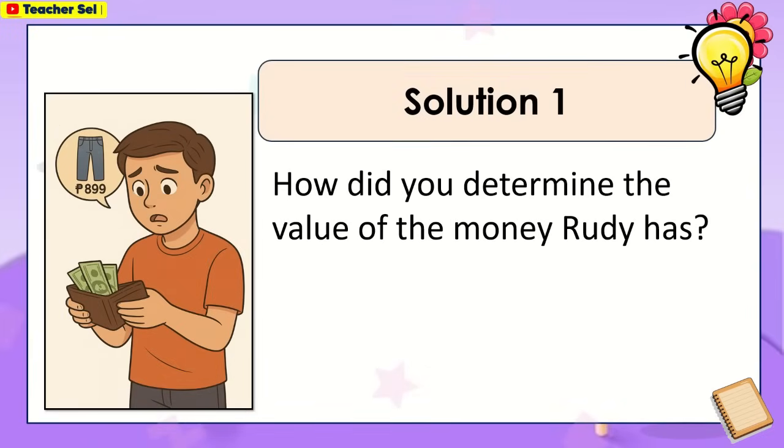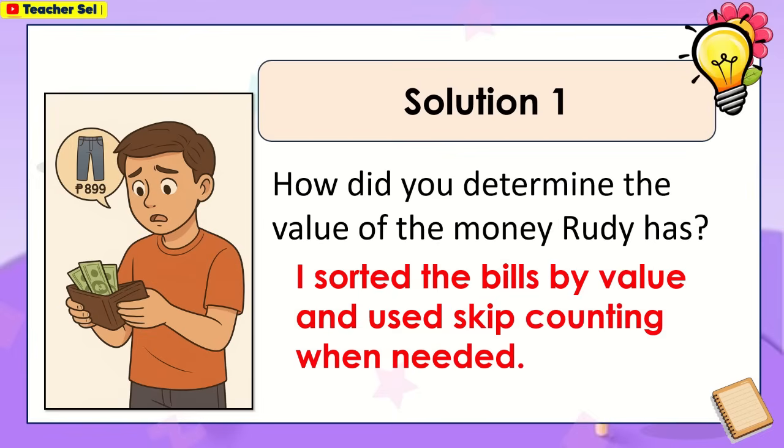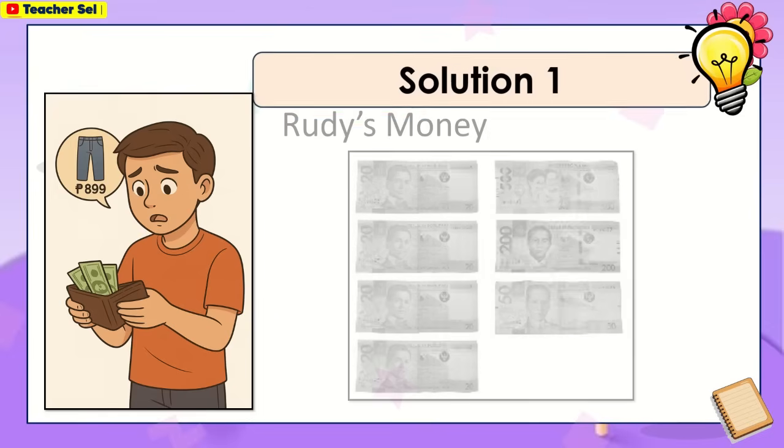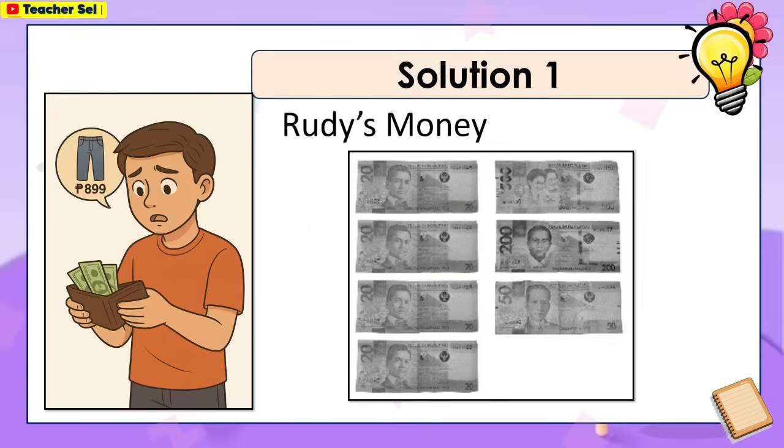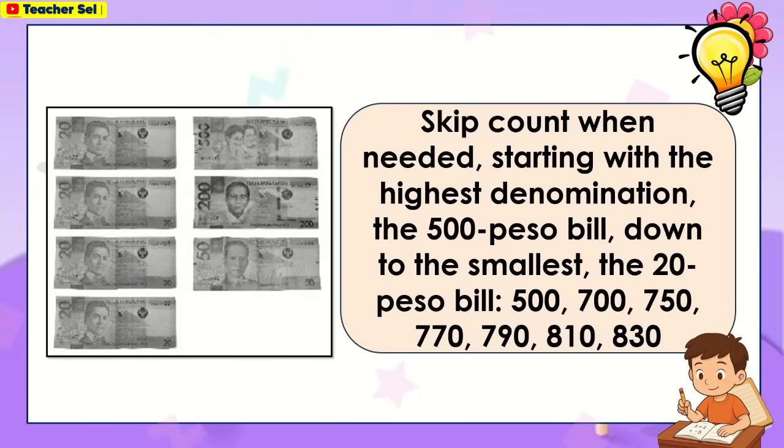How did you determine the value of the money Rudy has? I sorted the bills by value and used skip counting when needed. Here are Rudy's money. Skip count when needed, starting with the highest denomination, the 500 peso bill, down to the smallest, the 20 peso bill.